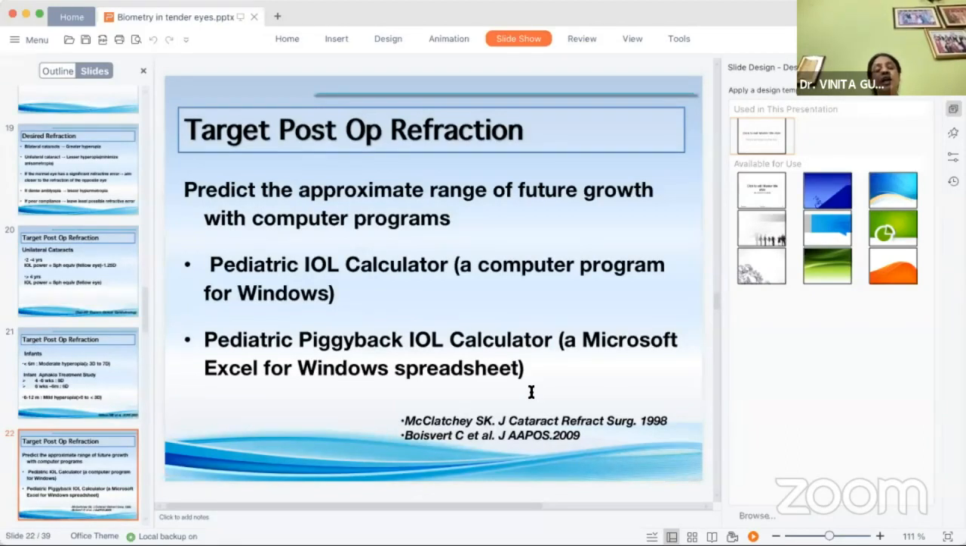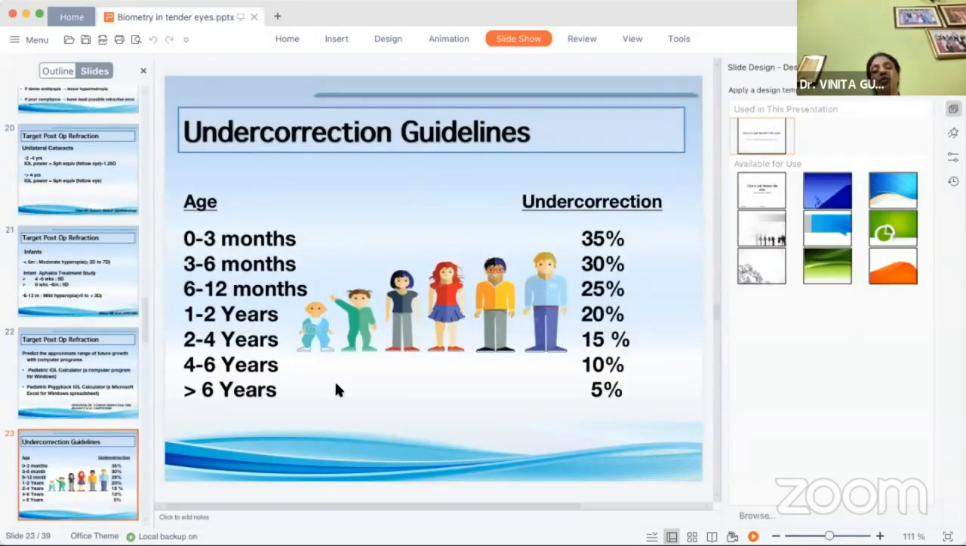There are various IOL calculators also available on the ASCRS site as well as the APOS site, which can be used for doing these calculations and predicting the future growth to predict the IOL power calculations. In general, I use these calculations in my practice for the correction.